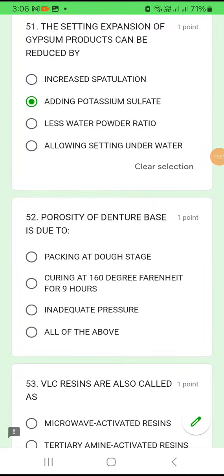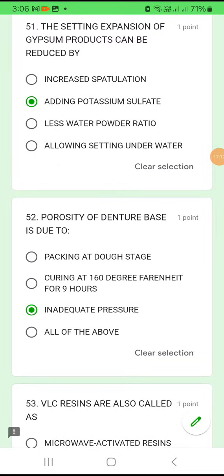Question number 52. Porosity of denture base is due to this. You have done it in preclinics and you have seen the porosity. Whenever you put less pressure, inadequate pressure, you get porosity.